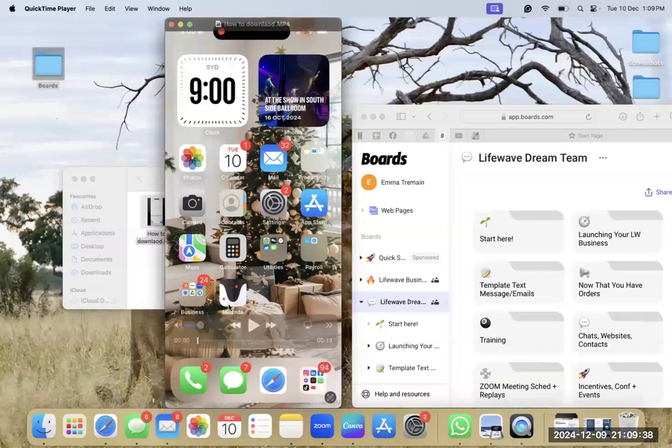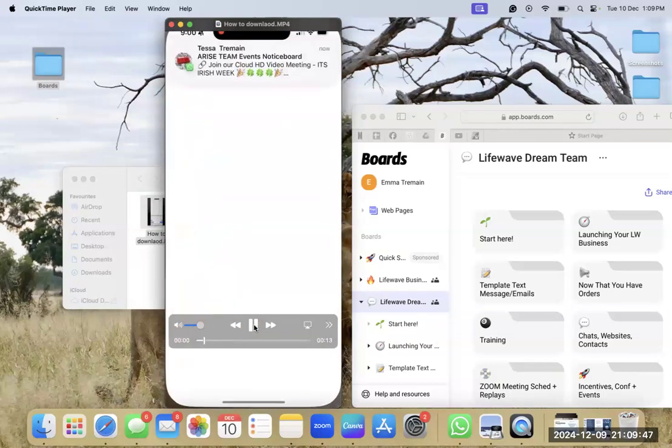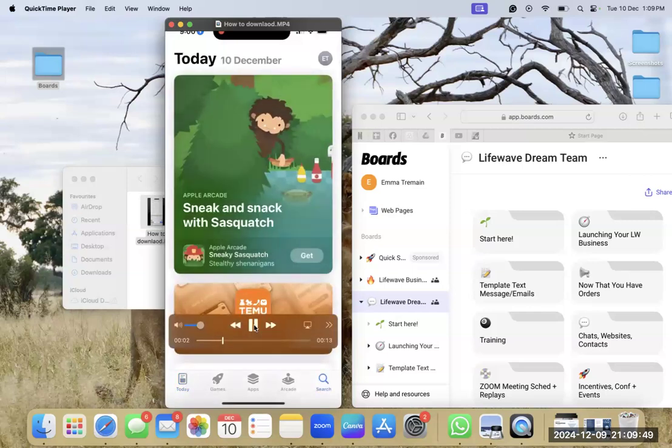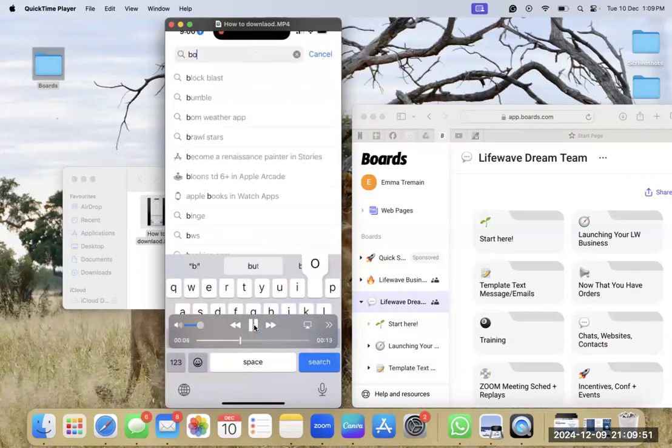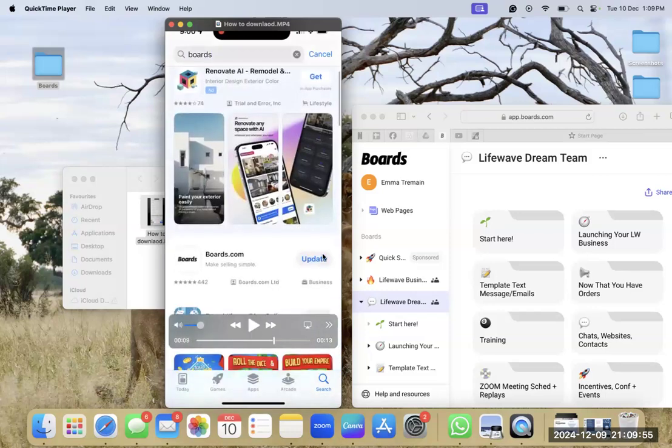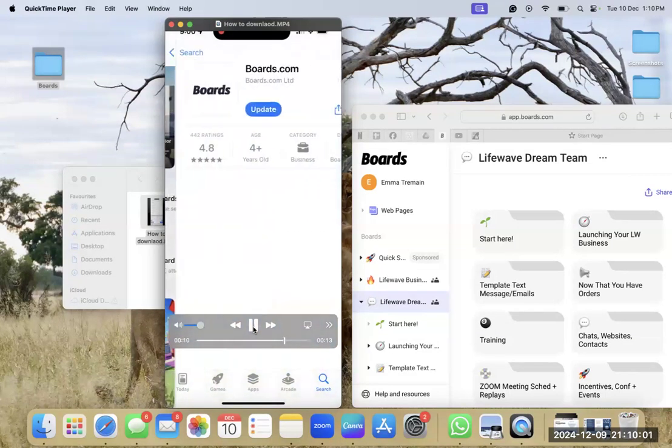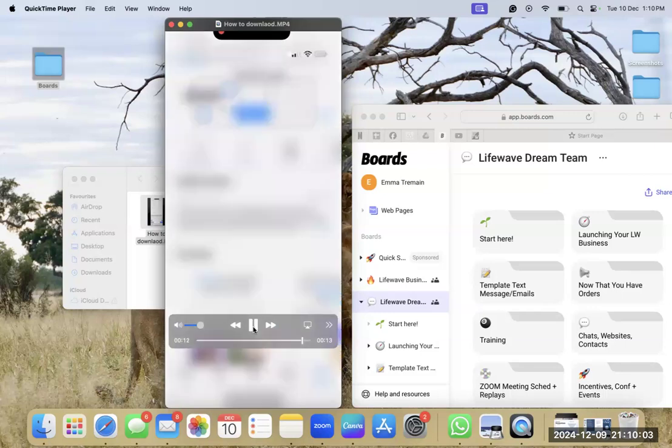This is the home screen of an iPhone. To download boards, you want to go into where my cursor is right now, the App Store, if you don't know what that is. Once you go into the App Store, you search boards, and then I've obviously got it downloaded, so I can't click download, but where it says update, it will say download if you haven't got it, and you just click that and it'll be added to your home screen on your mobile phone.